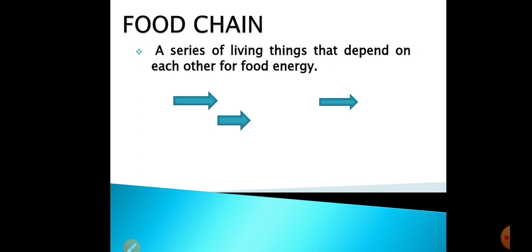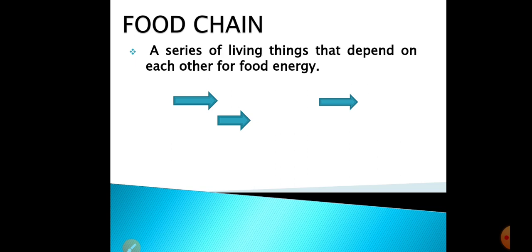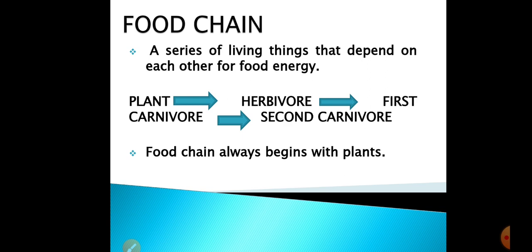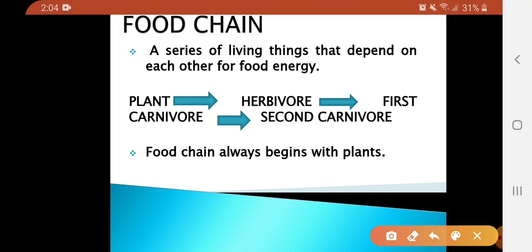Next, we will start with the food chain. So let's see what a food chain is. Living things are dependent on one another for their food energy. You can see here, it will always start with the plants.